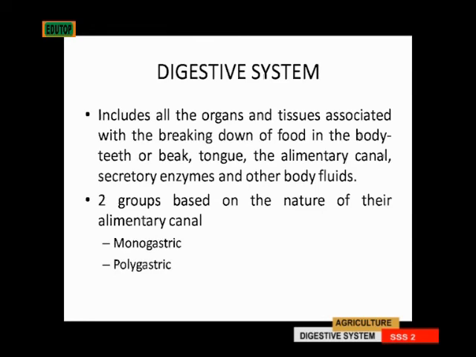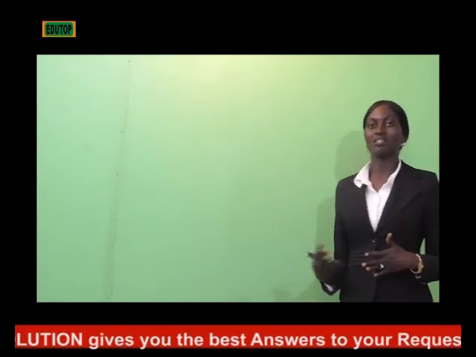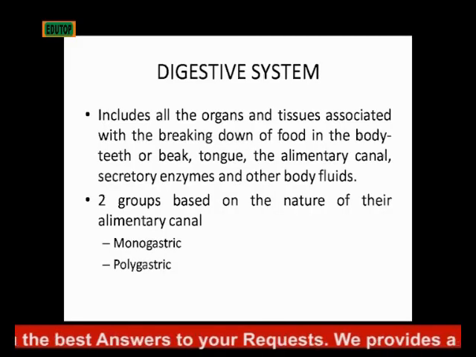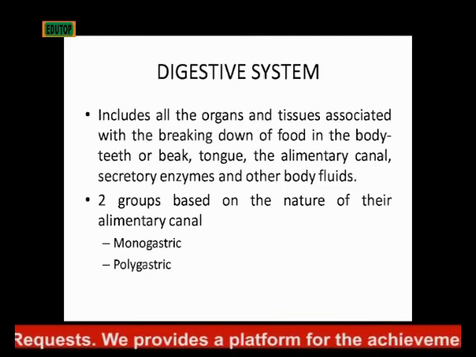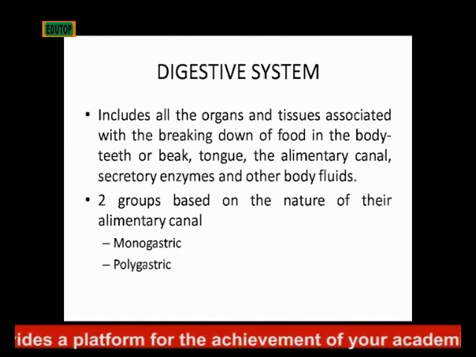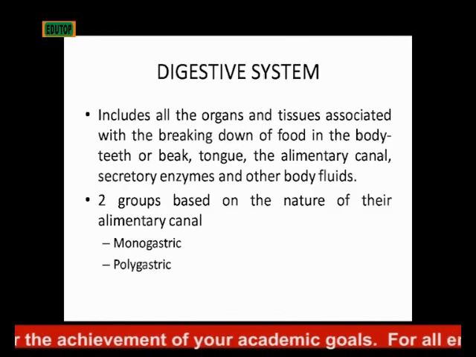Since we are talking about the anatomy and the physiology of our animals, we look at the various systems, how their body functions for maximum income and utilization of these animals. So first, we talk about the digestive system. The digestive system includes all the organs and tissues that are associated with the breaking down of food in the body of the animal, from the teeth or the beak to the tongue, the alimentary